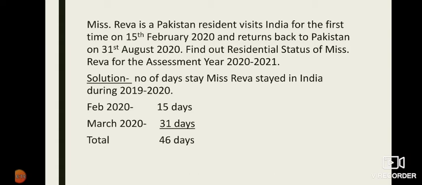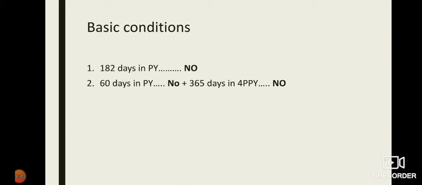April, May, June, July, August we cannot take, because after 1st April it is the assessment year, and we want to calculate number of days only for the previous year. That is the reason the total number of days Miss Reva stayed in India is 46 days. So remember the figure, 46 days is the total number of days she stayed in India during 2019-20.